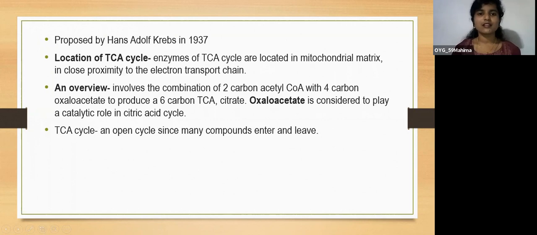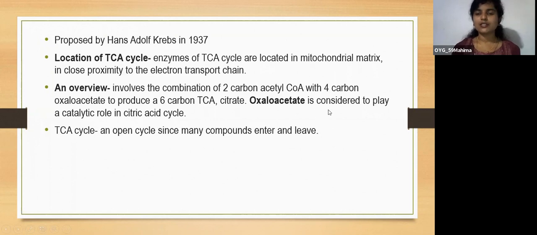The enzymes of this TCA cycle are located in the mitochondrial matrix in close proximity to the electron transport chain. So this will be occurring in the mitochondria of the cell. And an overview about this cycle: it involves the combination of 2 carbon acetyl CoA with 4 carbon oxaloacetate to produce 6 carbon tricarboxylic acid, citrate.